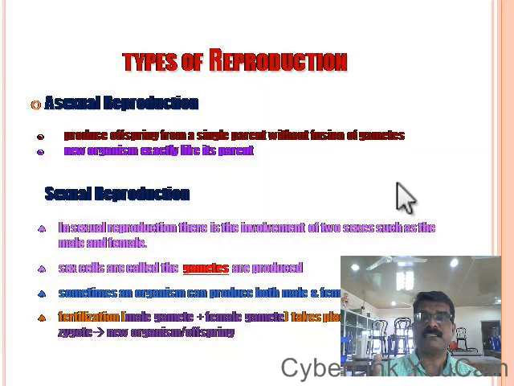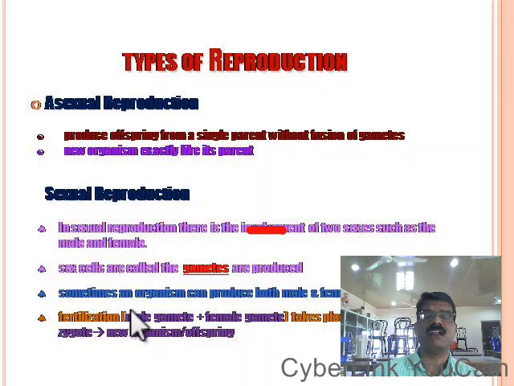Now let us look at sexual reproduction. Sex. Here comes the gender, the male and female. When the new individuals are produced by the involvement of two parents, two sexes, such as male and female, then that reproduction is called sexual reproduction. In sexual reproduction, there is an involvement of gametes. What do you mean by gametes? Gametes are nothing but the sex cells. The male produces the male gamete and the female produces the female gamete.